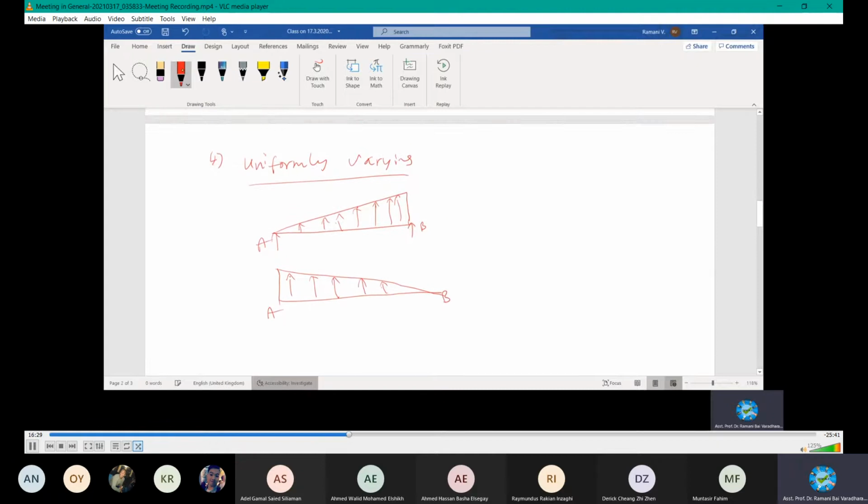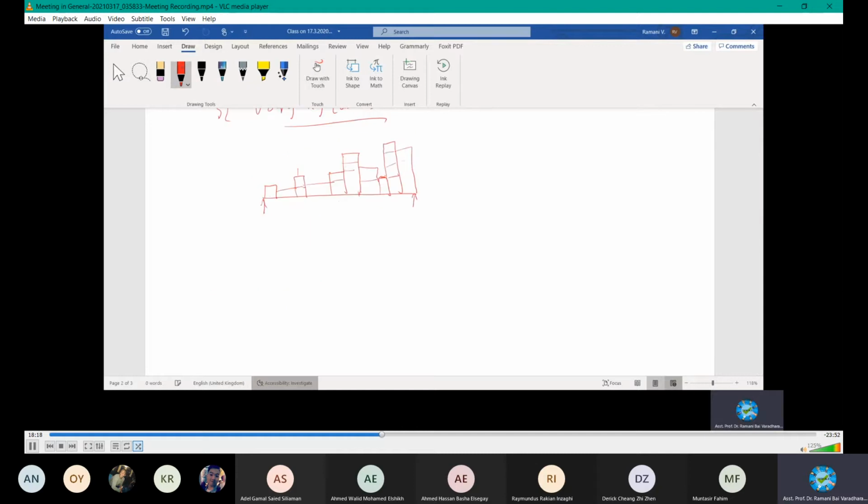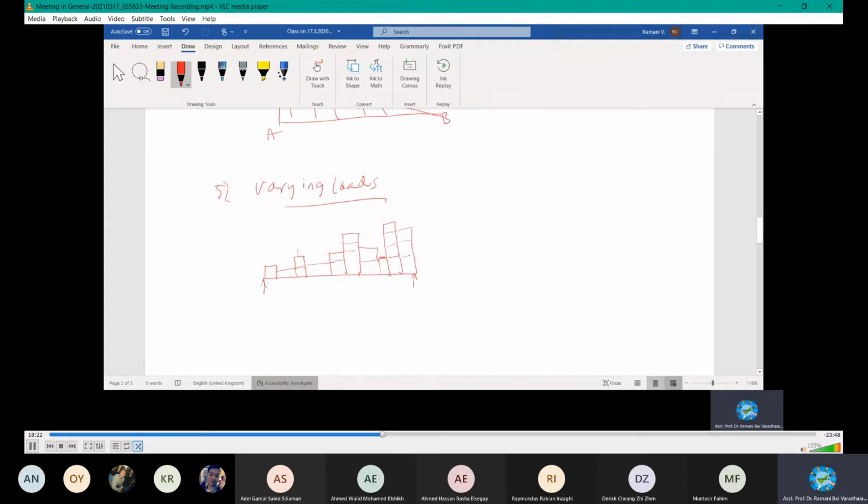And then lastly, just varying type. Varying load, or two floor type of loading, is called invariably varying or just varying load. Keep it as varying load. This load may be some landscaping, and then some high floor, maybe 2 floors, another one again 2 floors, then 3 floors and 2 floors, then just landscaping, like that it is varying. These are all called varying type of loading.